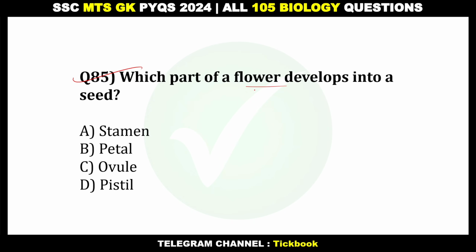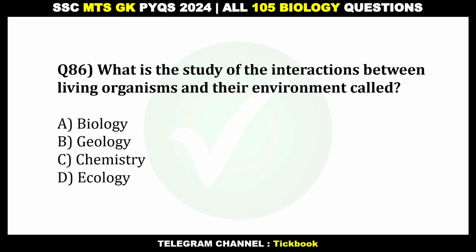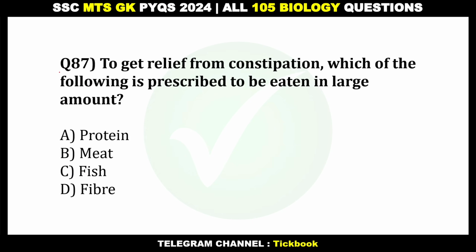85. Which part of the flower develops into a seed? Number C, ovule. 86. What is the study of the interaction between living organisms and their environment called? Option number D, ecology. 87. To get relief from constipation, which of the following is prescribed to be eaten in large amount? Option number D, fiber.